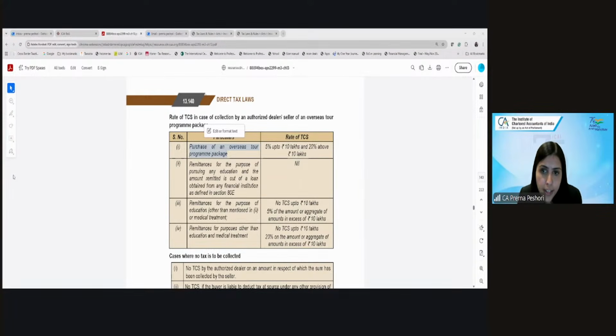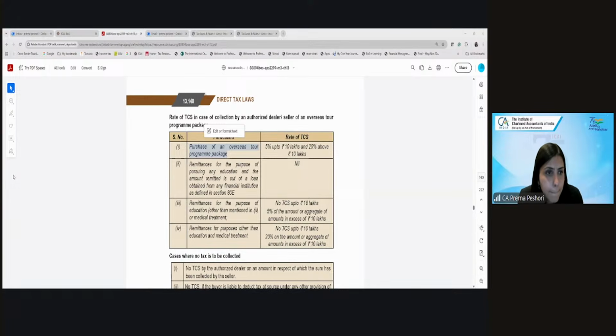So if you have taken the loan from the financial institution for your education outside India and you are remitting out of that sum, then there will not be any TCS in that case. However, if the remittance is for the purpose of education and the education is not sponsored through any loan, or it is for the purposes of medical treatment, then in that particular case, no TCS up to rupees 10 lakh and over and above 10 lakh, it shall be 5%.